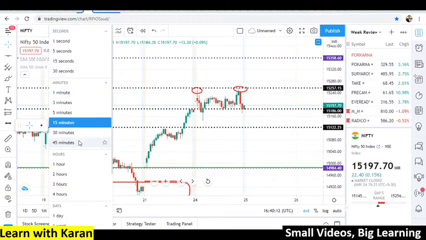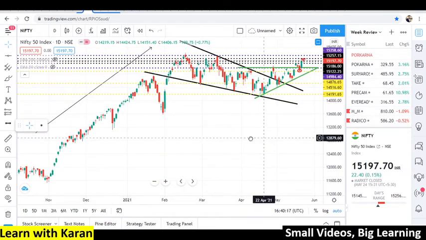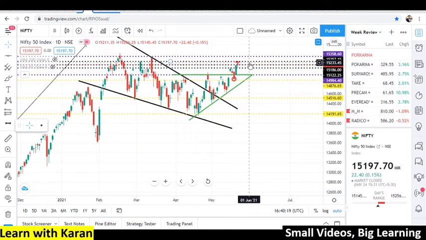So let me summarize the levels at which Nifty might react in the coming days. On the upside, 15,250 and 15,360 are the levels which might work as resistance. On the downside, the immediate support is 15,186. After that, the support is 15,122, rounded off to 15,120.